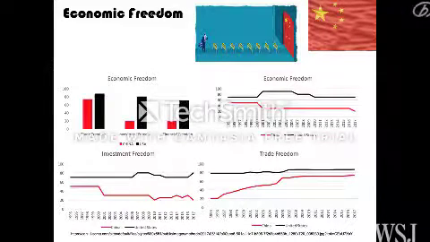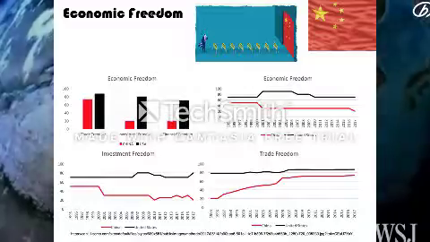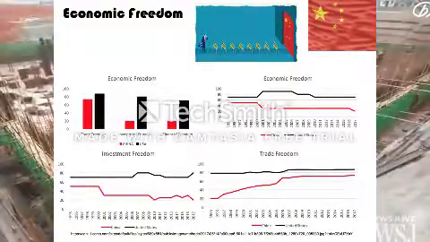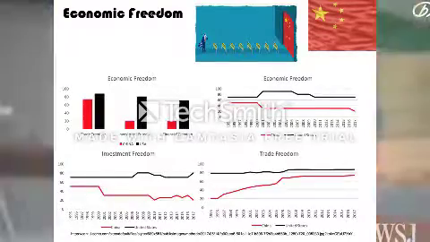Heritage gives China an overall score of 57.4 on their Economic Freedom Index as compared to the world average of 60.9, noting that China remains mostly unfree. Heritage notes that numerous state-owned enterprises distort the economy and the state maintains a tight grip on the financial system.